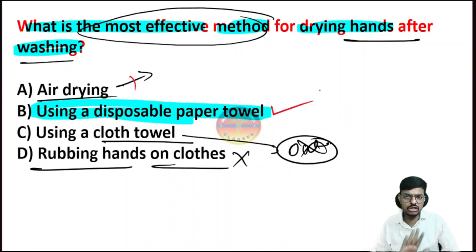This is in the hand washing. I am not telling about the surgical scrub. Bacho, in the surgical scrub we have to use the sterile towel. That comes from the autoclave department, CSSD, the central department for sterile supply. From that department, they will send the sterile towel. So the surgeon will wash the hand and dry the hand with the sterile towel, not with the disposable towel. Okay, the disposable paper towel is for hand washing, not for hand scrubbing. Very, very importantly, all people have to know this one.